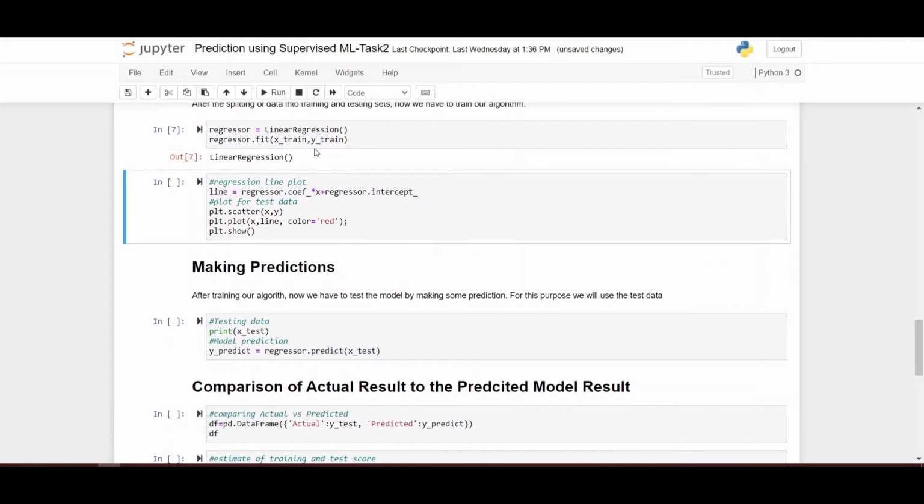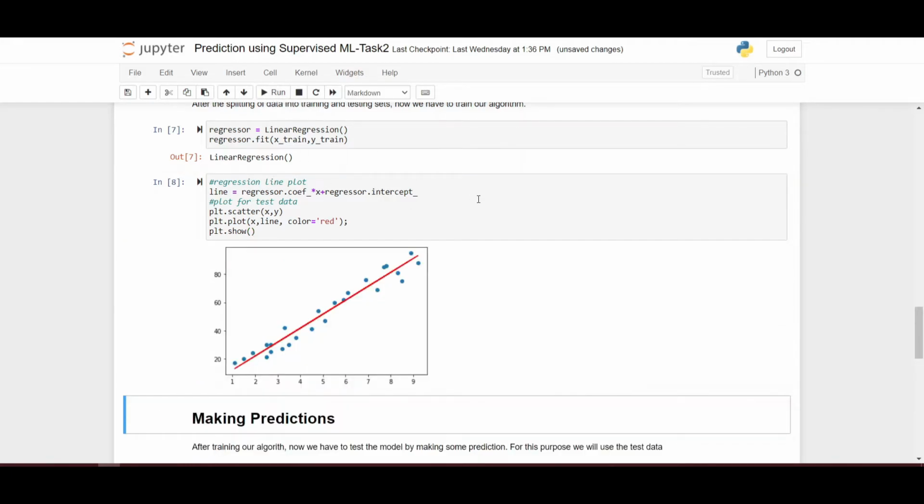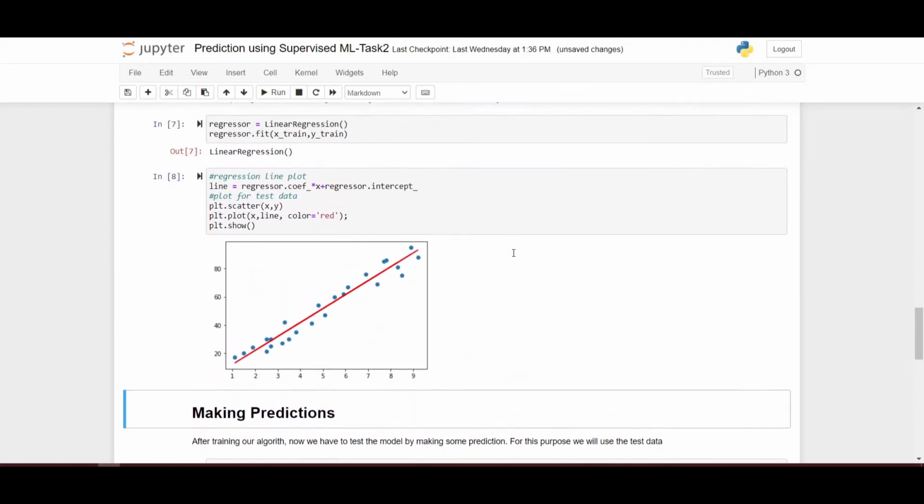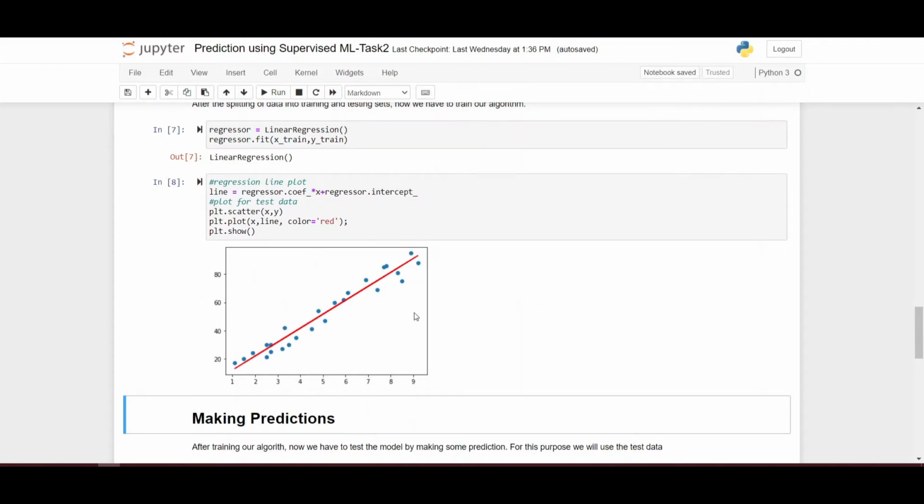So it just prints linear regression, and now we have to plot it again, that is the regression line plot, and this plot is for the test data. Now we have successfully trained the model for the purpose of the task.